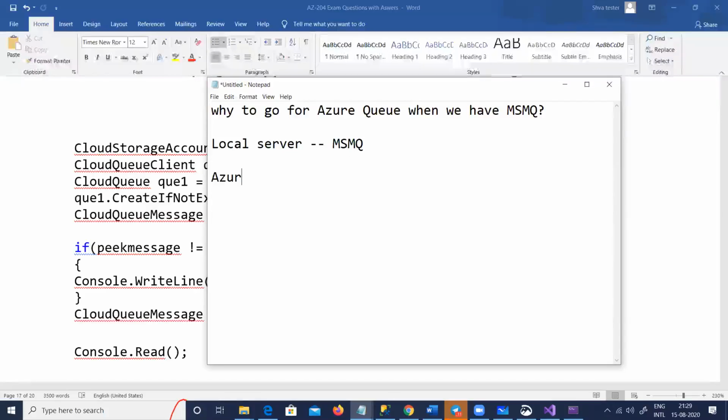Now let's say you go on Azure. If you want to use MSMQ there, you have to create a virtual machine and install MSMQ in that, or buy MSMQ as a separate service, which can become costly because you pay for the MSMQ software license as well as the hosting. But Azure queues is very, very cheap. So I would go for Azure storage queues if it is just one-to-one. If it is one-to-many and complicated, I can think about the Azure service bus as well.